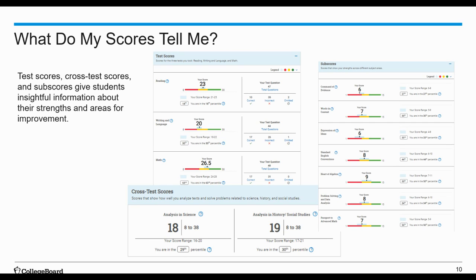So those cross-test scores that I mentioned are pulled from questions related to science or history and social studies on the reading test, your writing and language test, and the math test, of course. And the range for those cross-test scores is between 8 and 38.